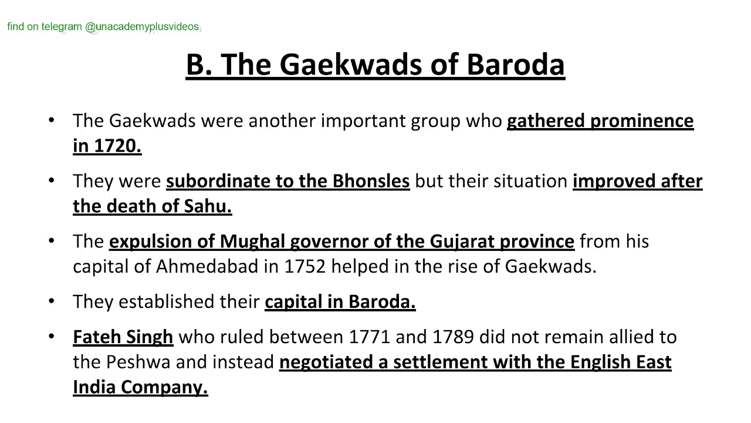The expulsion of the Mughal governor of the Gujarat province from his capital of Ahmedabad in 1752 helped in the rise of the Gaikwads. They established their capital in Baroda. Fateh Singh, who ruled between 1771 and 1789, did not remain allied to the Peshwa and instead negotiated a settlement with the English East India Company. Okay, Fateh Singh, you should remember the situation here.